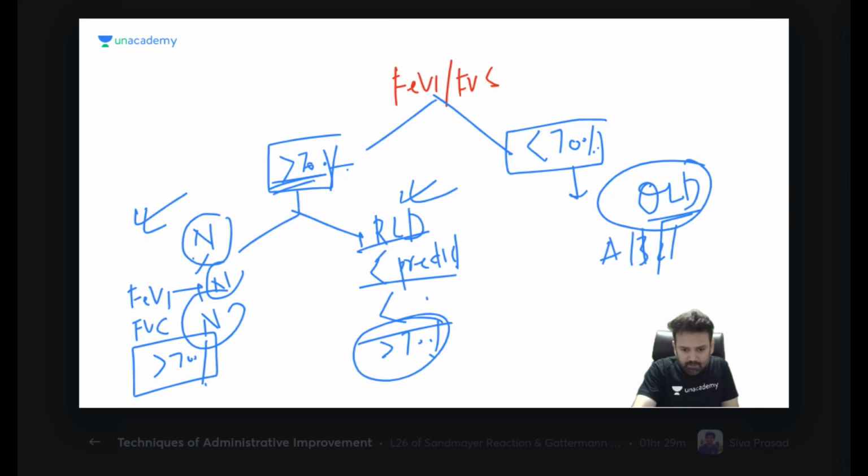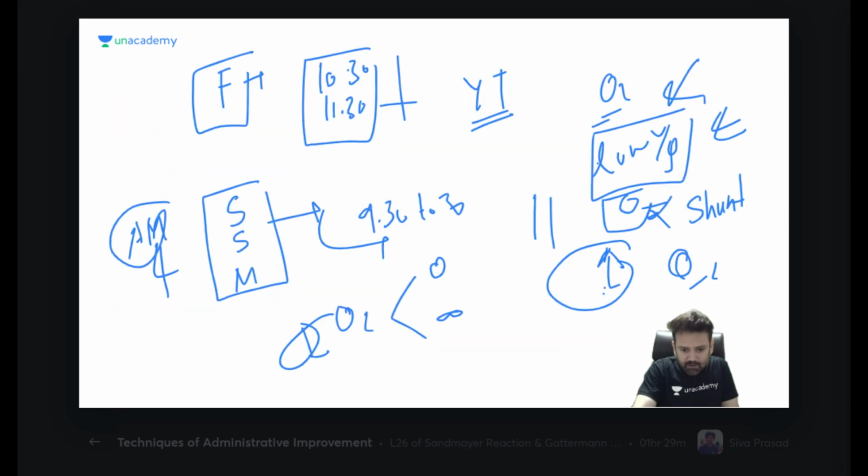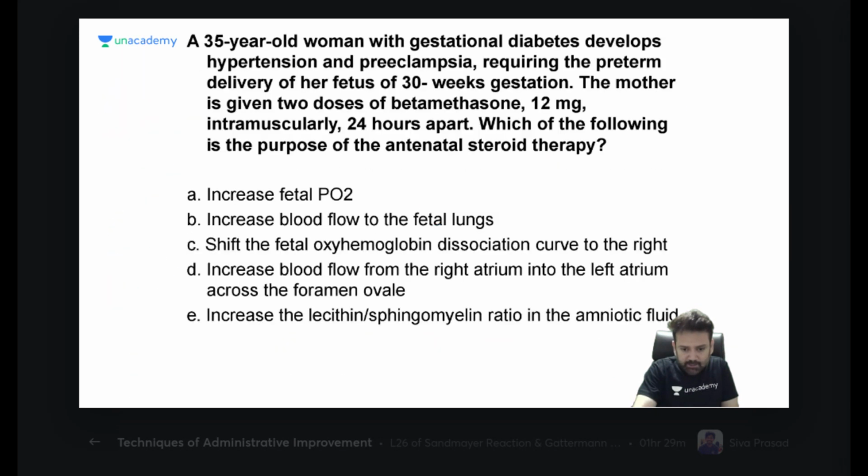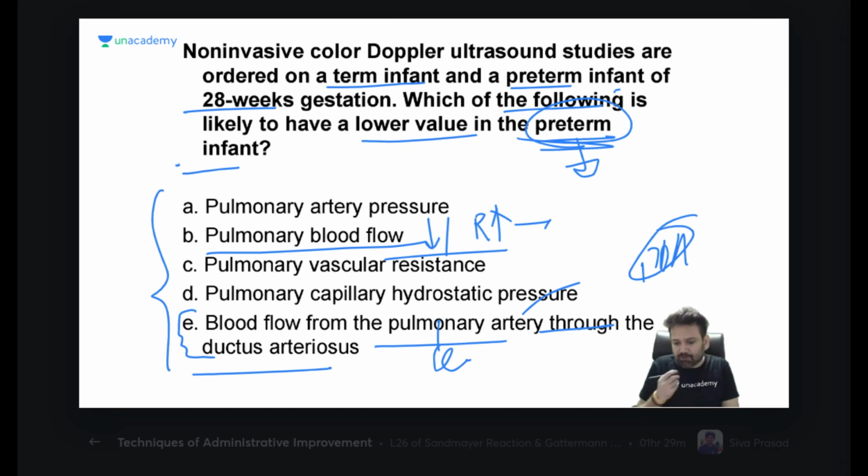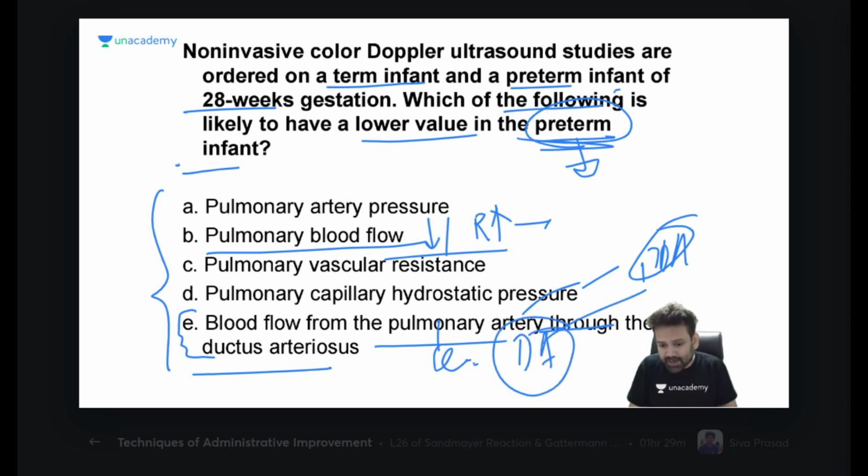Where did that diagram go? Where is that diagram of lung? I had made it. When the child breathes for the first time, it is called the head paradoxical reflex, because of increased oxygen pressure. What happens? Vasodilation will happen, and pulmonary resistance will decrease, and that will increase blood flow, and that will close the ductus arteriosus. Otherwise, if it is not closed, there can be patent ductus arteriosus. Okay.